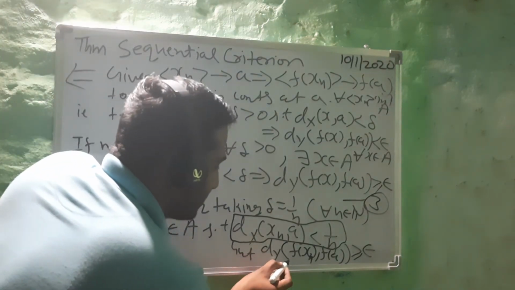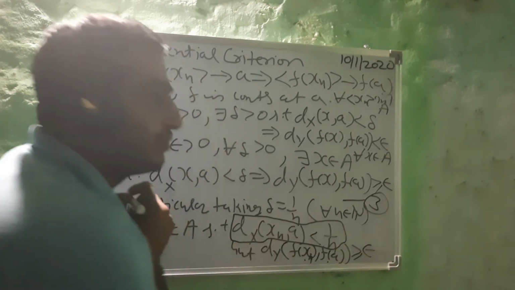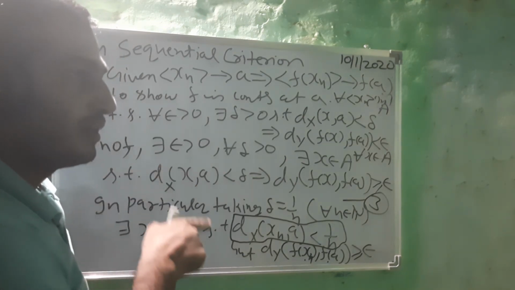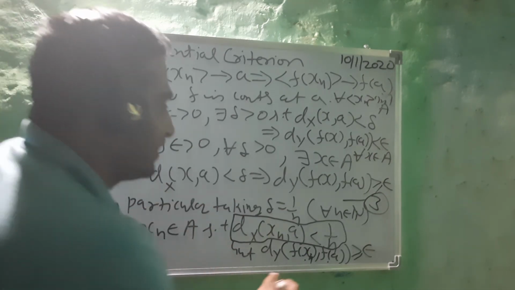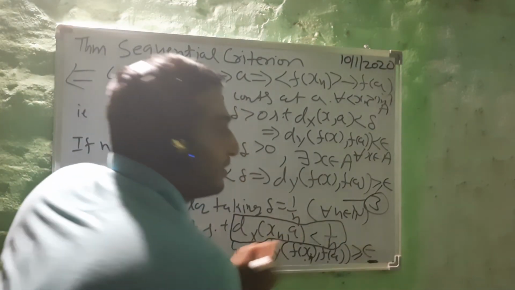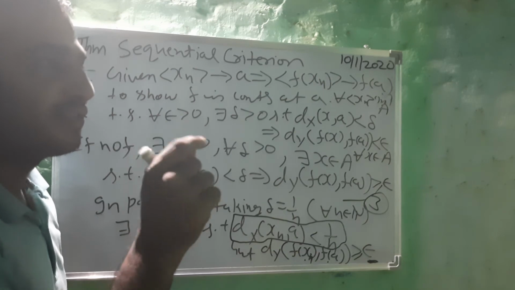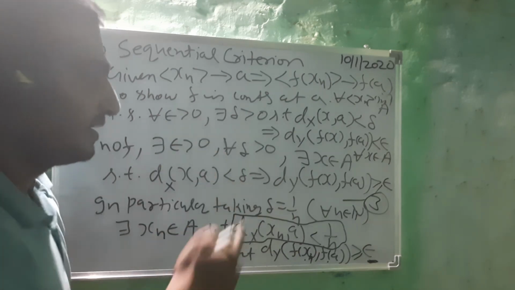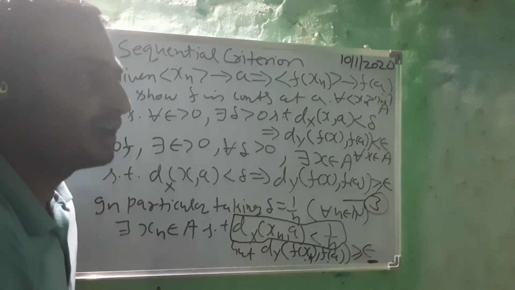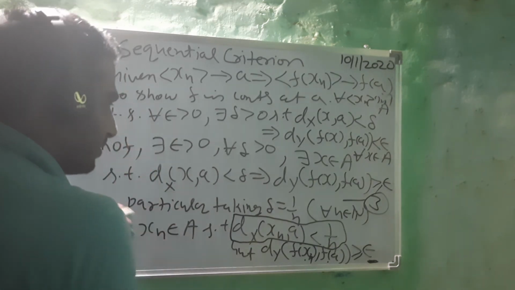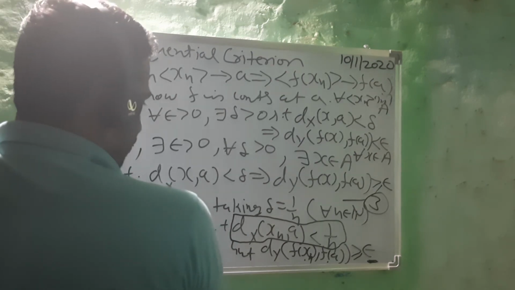And see students, the distance of f(xn) and f(a) is greater than or equal to epsilon. So do you not think that saying f(xn) converges to f(a) contradicts this fact? Because f(xn) converging to f(a) will give you what? The distance of f(xn) and f(a) strictly less than epsilon, but here we have greater than or equal to epsilon. That is a contradiction, hence our assumption is wrong. Done. So let's write down the proof. I hope this is clear.